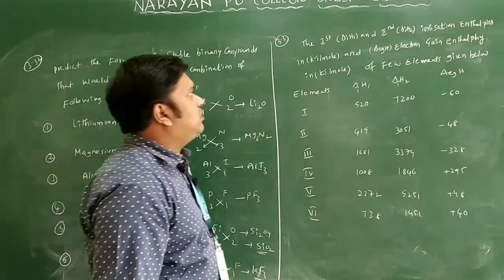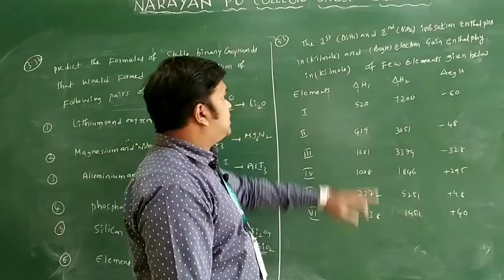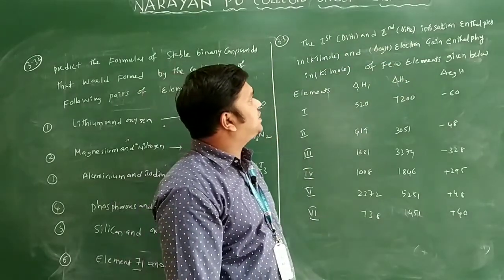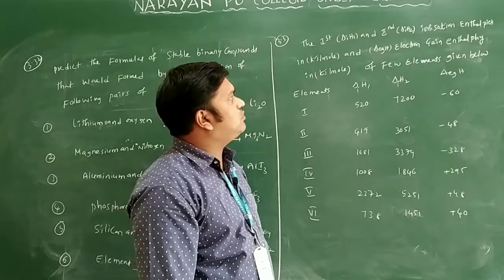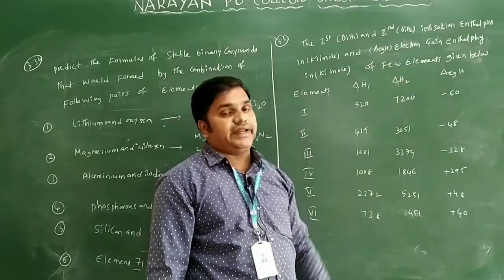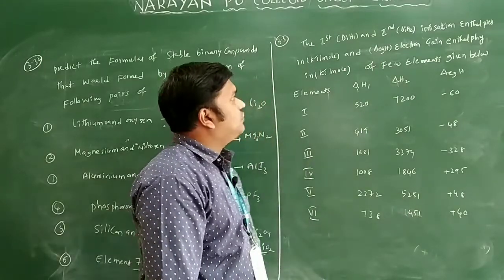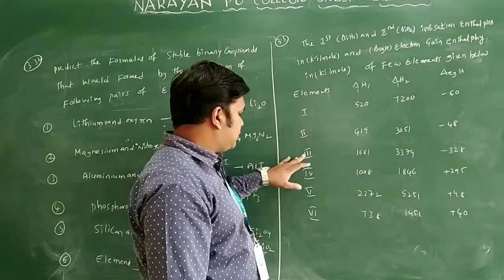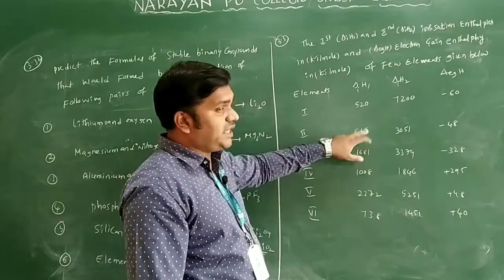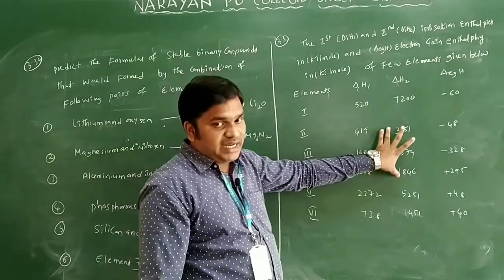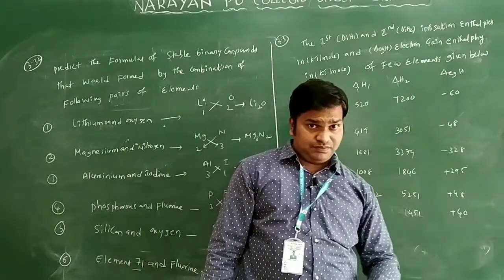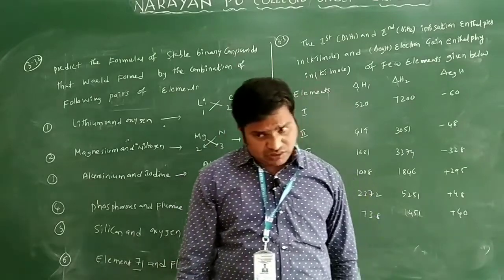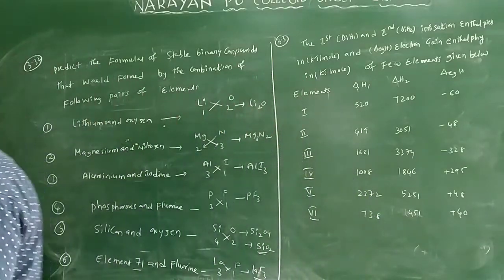Now we will see one more question we have. The first delta H I1, that means ionization enthalpy, the first and second ionization enthalpy in kilojoule per mole, and this is electron gain enthalpy in kilojoule per mole for a few elements given below. These are the elements only. First, second, third, fourth, fifth, sixth ionization energy are given. This is the first ionization energy, this is the second, and this is electron affinity only. From this they are asking some questions. We will solve these questions.